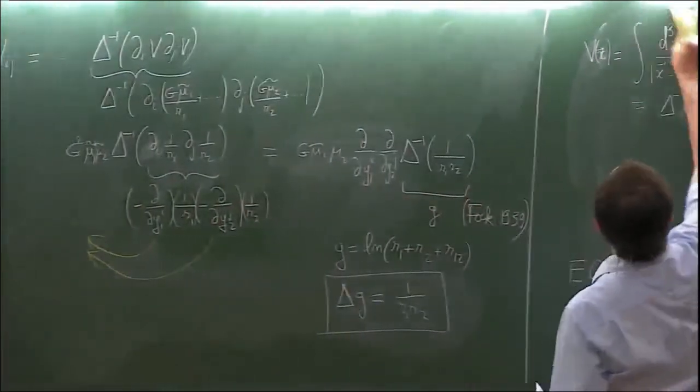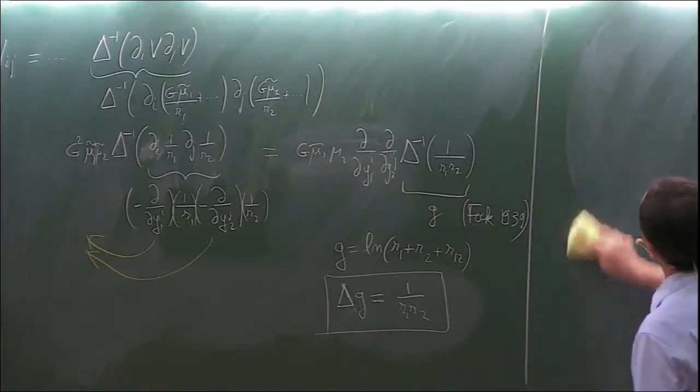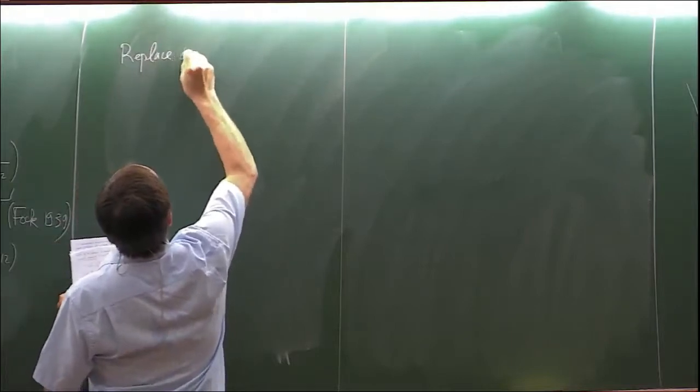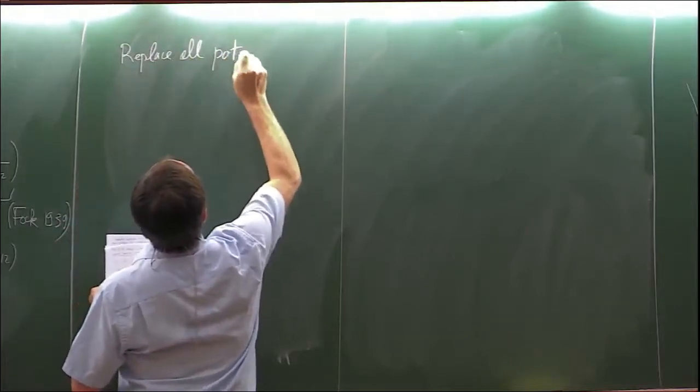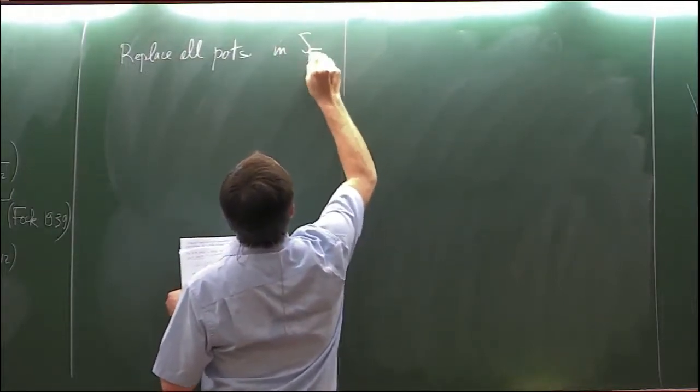You can do a complete closed form calculation in real space of many of your terms. And actually, at 4PN order, of all of your terms. And we think that there are problems with that arising only at the 5PN order. So you replace all these potentials in the Fokker action.